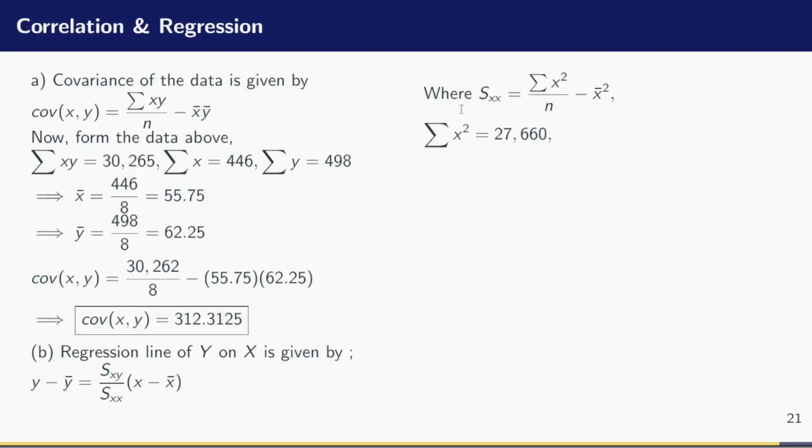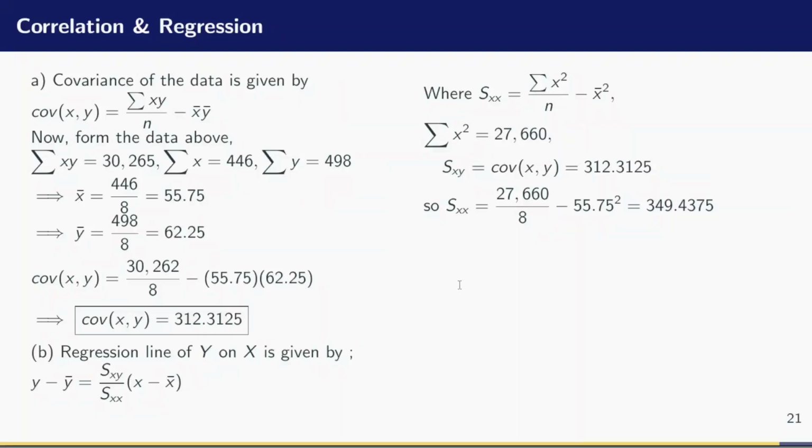Okay, now that we have this, we can apply it in our formula. So we have that this is the value of the covariance that we solved before. And now to obtain the variance of x, we take the sum of the squares of the x values, divide it by n, and subtract x bar, all that squared. Evaluate this on your calculator and confirm that you have 349.4375.